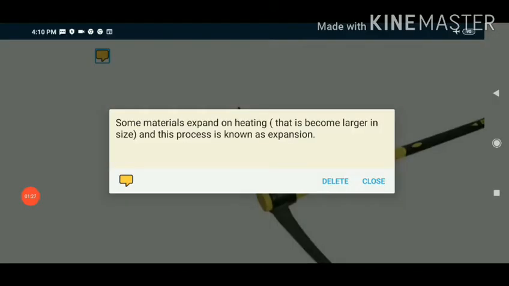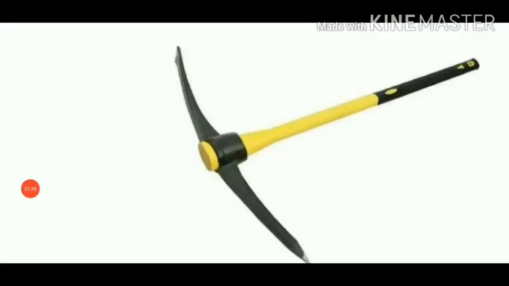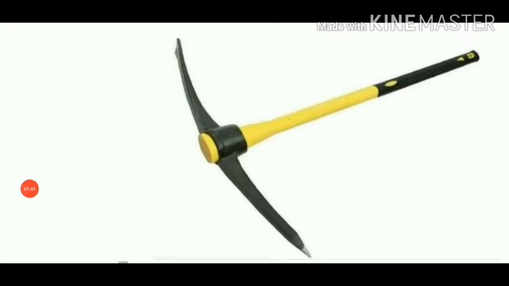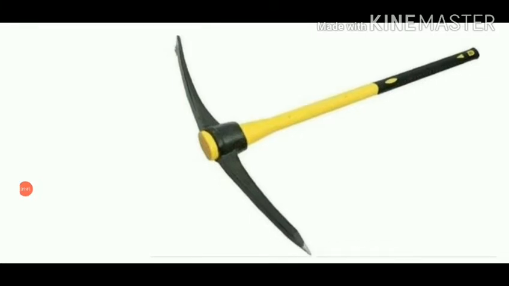So we can define the process of expansion now. Some materials expand on heating, that is, become larger in size, and this process is known as expansion. And when the ring cools down, it contracts and fits tightly onto the handle. So we can say that the materials contract or become tight on cooling.